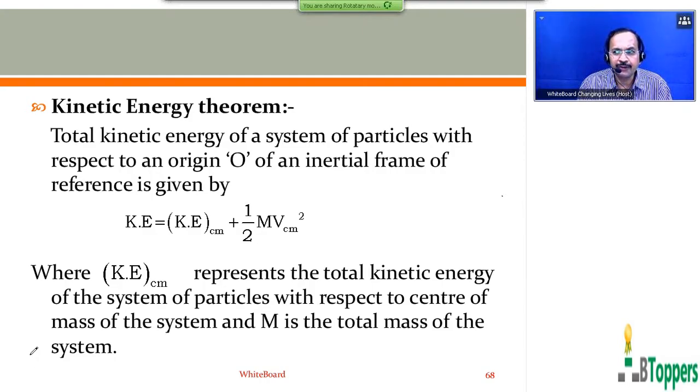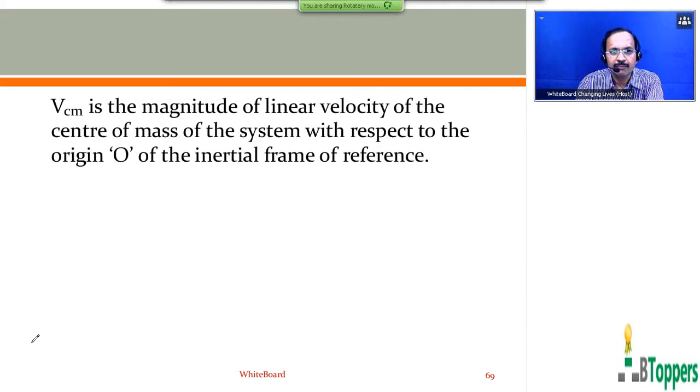I am going to show you the continuation to this. V subscript CM is the magnitude of linear velocity of center of mass of the system with respect to the origin of the inertial frame of reference. Finish copying up to here.